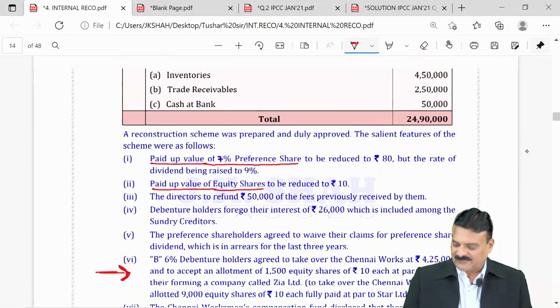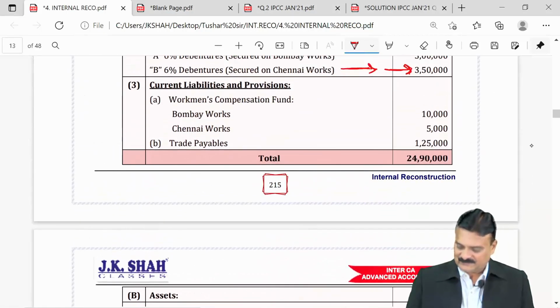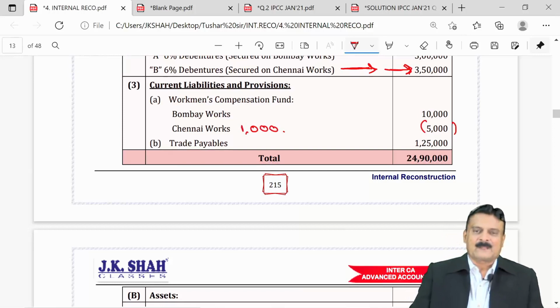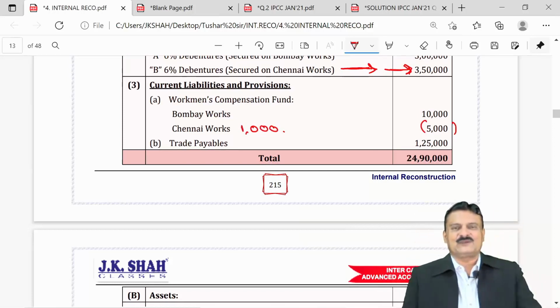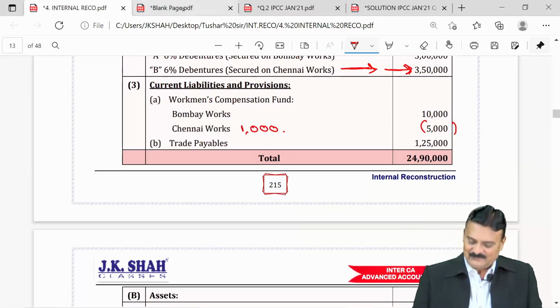If you see the liability, Chennai Workmen Compensation Fund is rupees 5,000, but now out of this 5,000, actual liability remaining is only 1,000. That means the other 4,000 is like our free reserve, which should be transferred to capital reduction account. So that entry will come for 4,000.